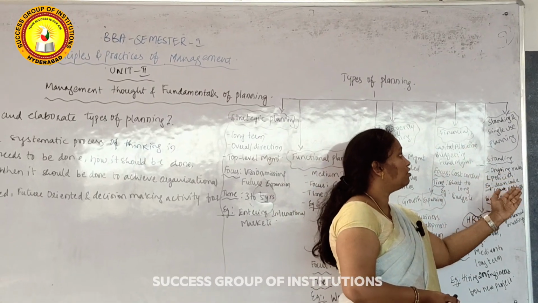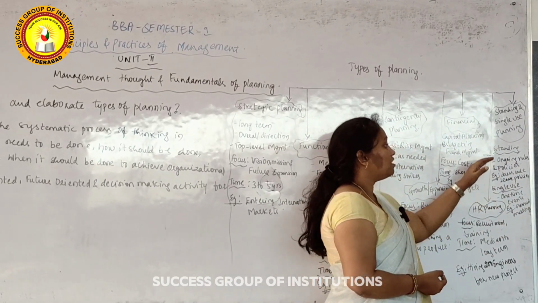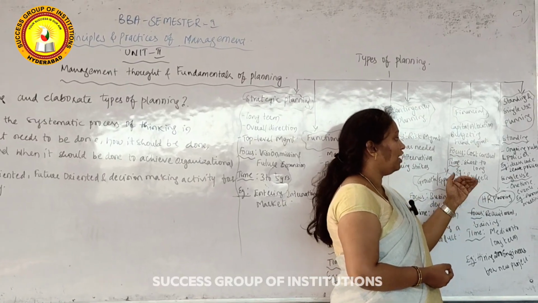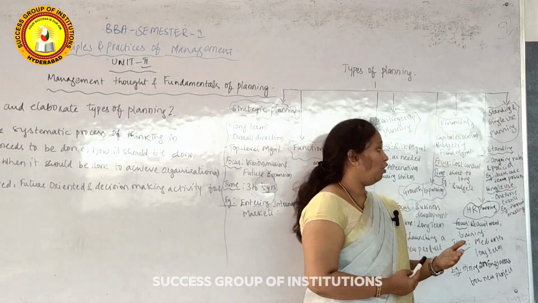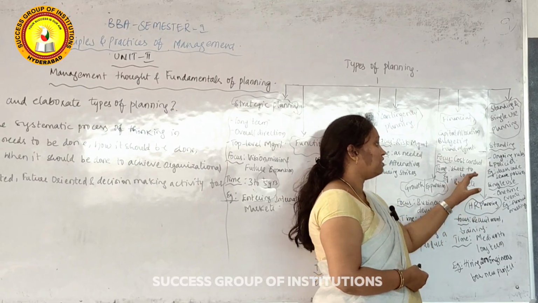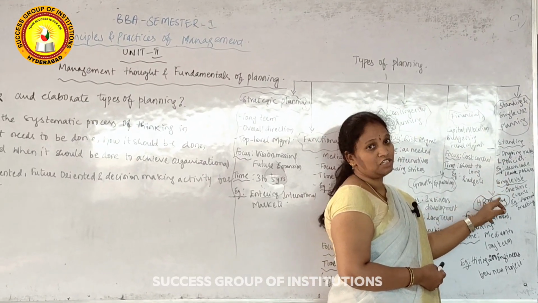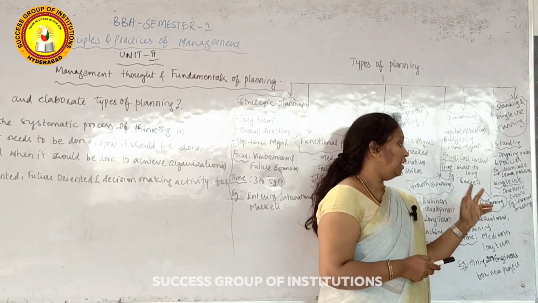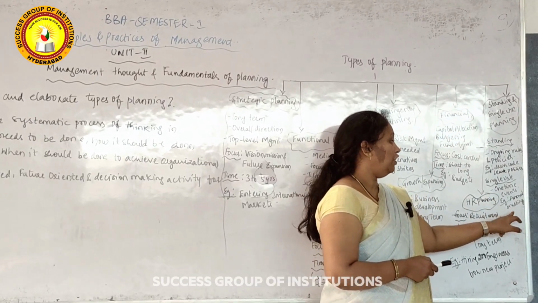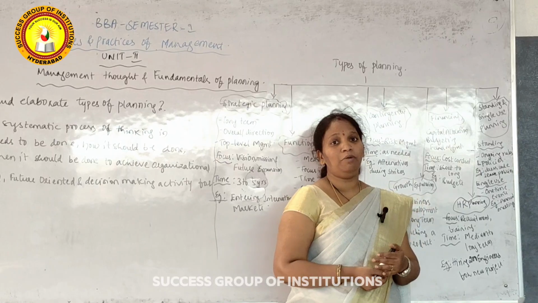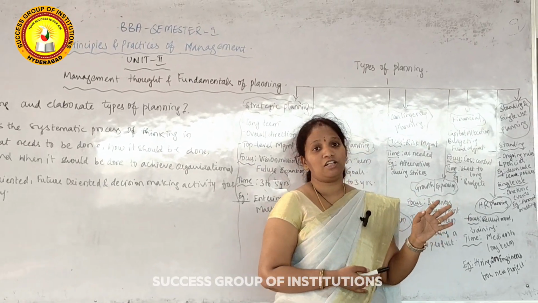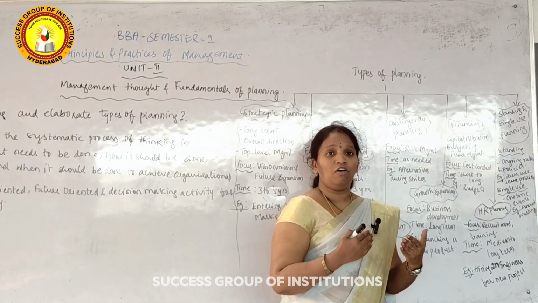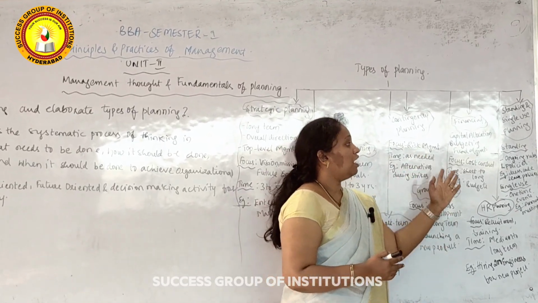Next one is single use and standing plans. Standing plans are related to ongoing rules and policies. For example, the dress code of the employees and leave policies, etc., are examples for standing plans. Next one is single use plans. Single use plans are used for only one time, single time events. For example, for conducting the annual meetings, the plans done by the organization are single use plans. Standing plans are the already existing plans.